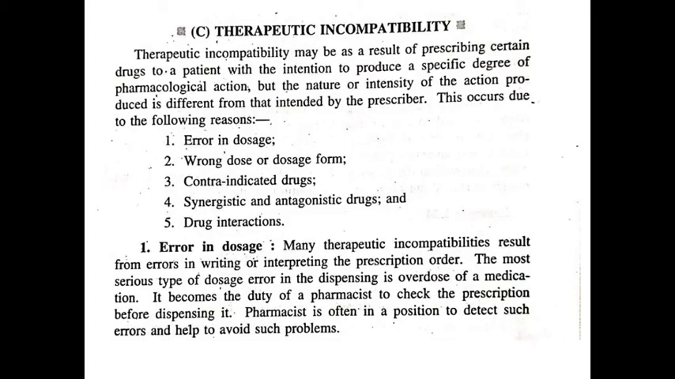First, error in doses. Many therapeutic incompatibilities result from error in writing or interpreting the prescription order. The most serious type of dosage error in dispensing is overdose of a medication. It is the duty of pharmacists to check the prescription before dispensing it, whether overdose is prescribed or not. The pharmacist is often in a position to detect such errors and help to avoid such problems.